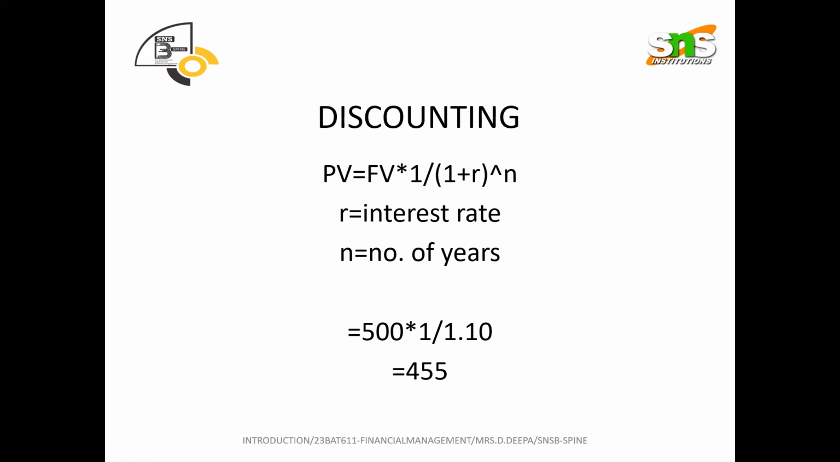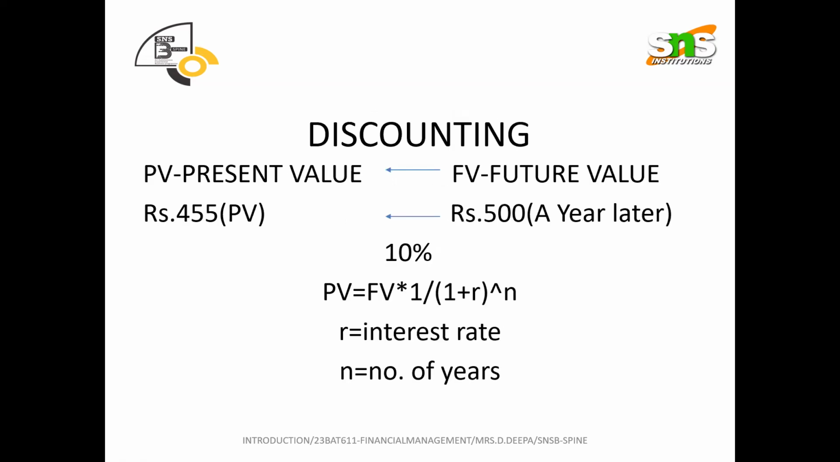1 plus R, where R is 10%, can be represented as 0.10, which gives you 1.10. 1.10 to the power N, which is 1, gives the same. So the answer is 455. Whenever we are converting from future to present, this is the formula to calculate from future value to present value.